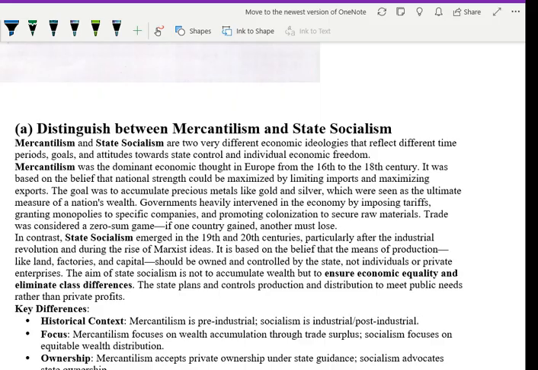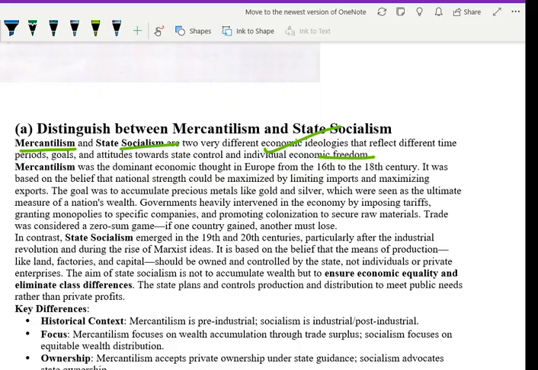Mercantilism and state socialism are two very important economic ideologies which reflect different time periods, goals and attitudes towards state control and individual economic freedom. Mercantilism was the dominant economic thought in Europe from the 16th to 18th century, based on the belief that national strength could be maximized by limiting imports and maximizing exports.